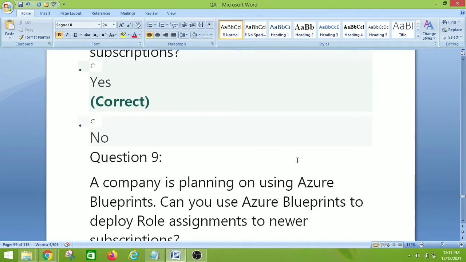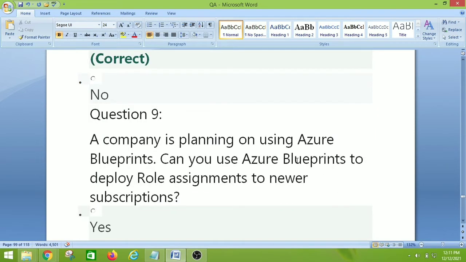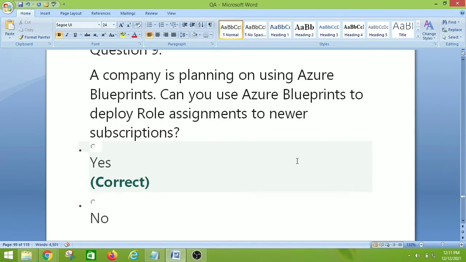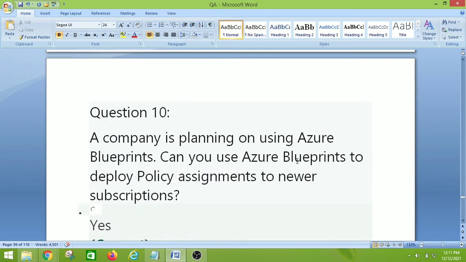A company is planning on using Azure Blueprints. Can you use Azure Blueprints to deploy role assignments to newer subscription? So the right answer is yes. So let's move on to question number 10.